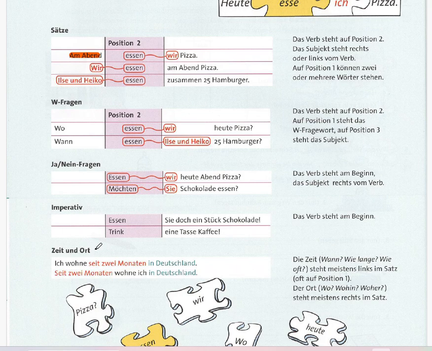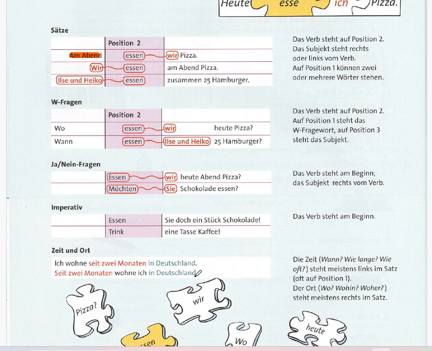In part 6 we have "Zeit und Ort", time and place. We have two examples. "Ich wohne seit 2 Monaten in Deutschland." The meaning is I have been living in Germany for 2 months. In the second sentence we have "Seit 2 Monaten wohne ich in Deutschland."